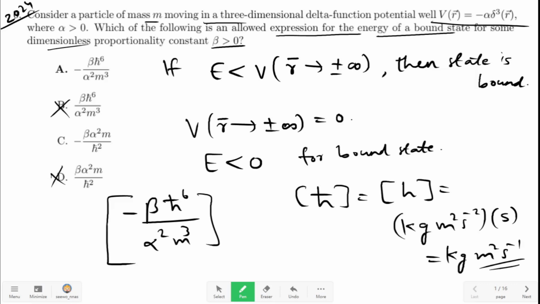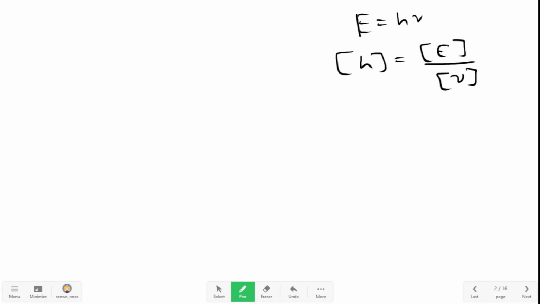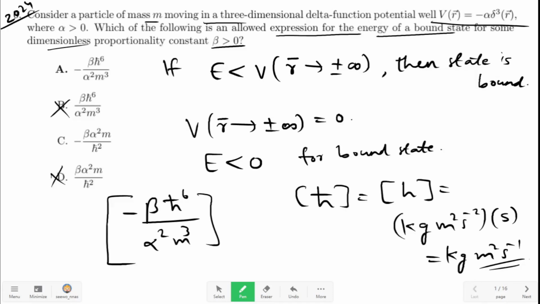Now if you don't know how I wrote this, then you can start with E is equal to h nu. From here you can write dimensions of h is equal to dimensions of E divided by dimensions of nu, and from there you will get this, kilogram meter square per second.